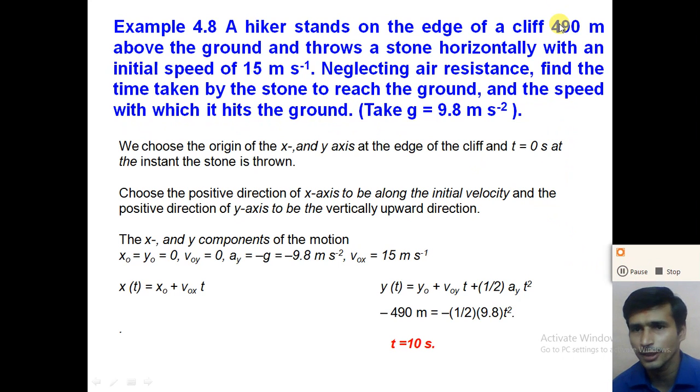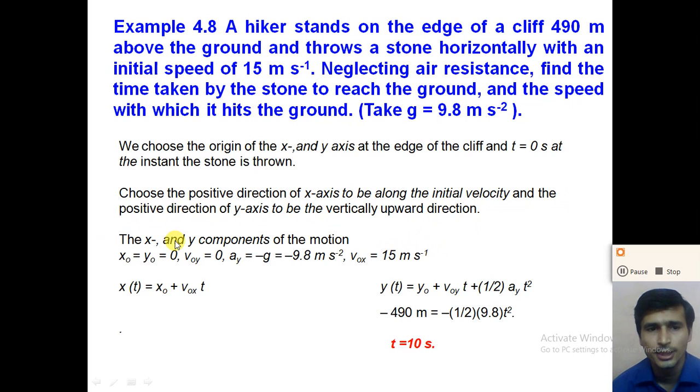Here the y component is given as 490 meters and the horizontal component of the velocity v0x is 15 meters per second. Now we choose the origin of the x and y axes at the edge of the cliff, at time t equal to 0, the instant that the stone is thrown. Choose the positive direction of the x-axis along the initial velocity and the positive direction of the y-axis vertically upward.